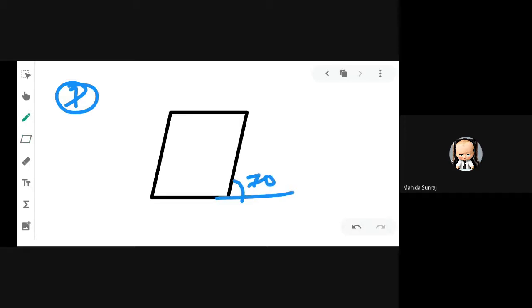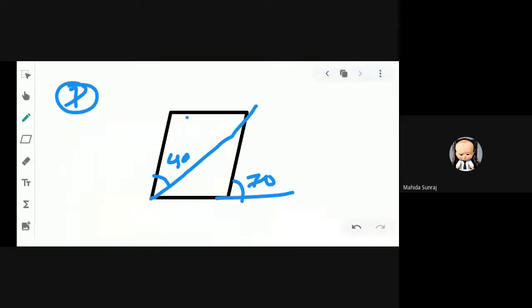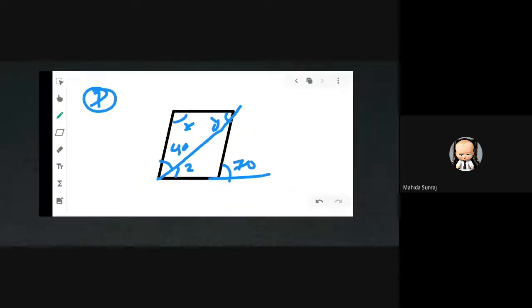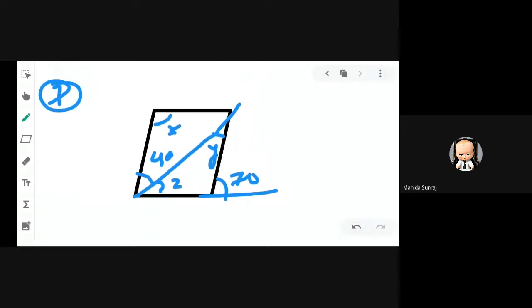It is given that 70 degree. It is given that 40 degree. And we have to find x, y, and z. It is x, it is y, and it is z. Okay, see here. First of all, one thing you can apply here. The figure name is HOPE.